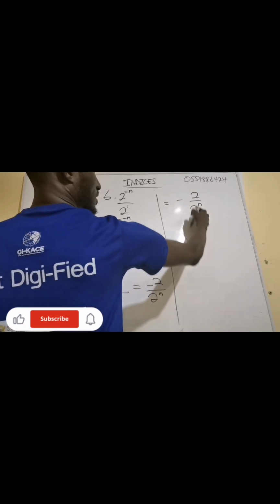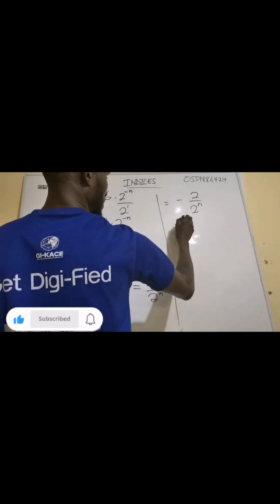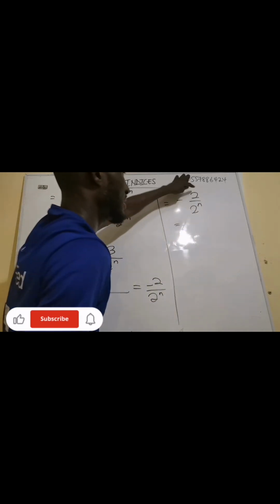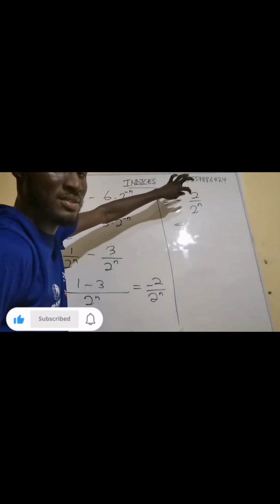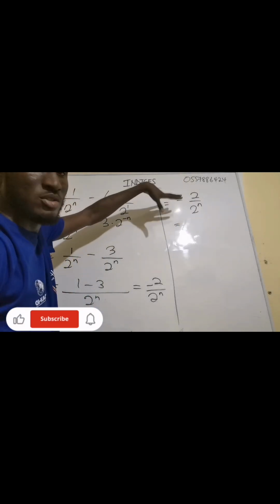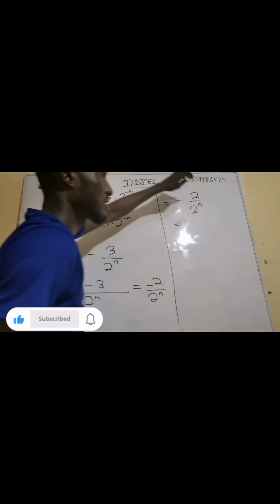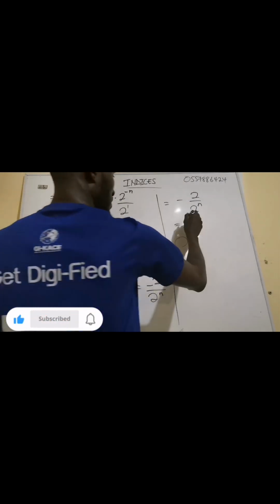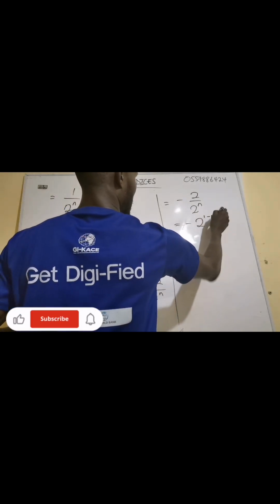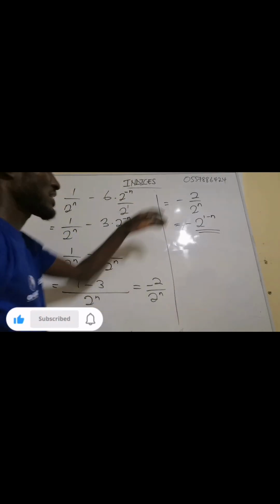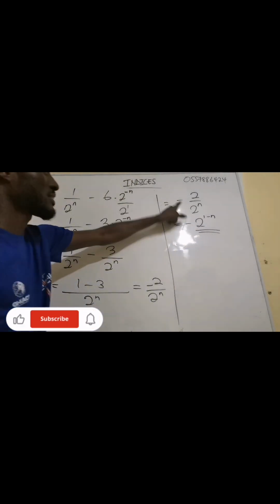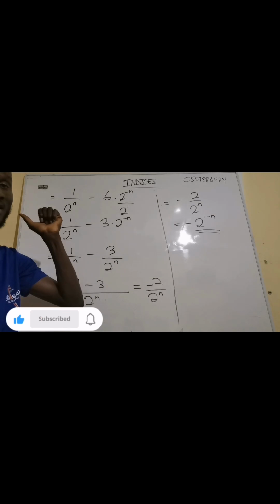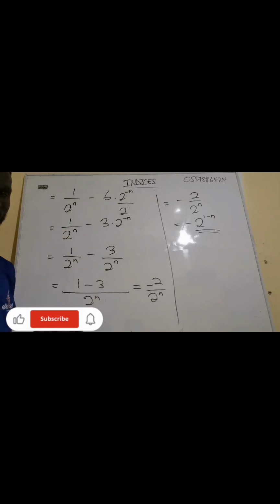Now, what can we do about this? Now, because the bases are the same, this one is 2, this one is 2 exponent n. So I'm going to subtract the exponent. This one has an exponent of 1. This one has an exponent of what? N. So minus 2 exponent 1 minus n. Now, this is the answer. You can leave the answer like this or like this. Don't forget that there's negative here. Get it? Yes, it is so simple.